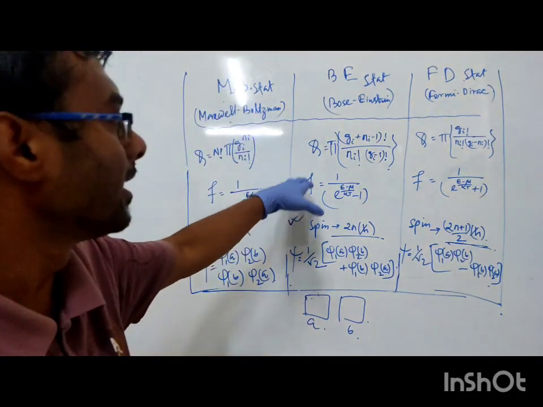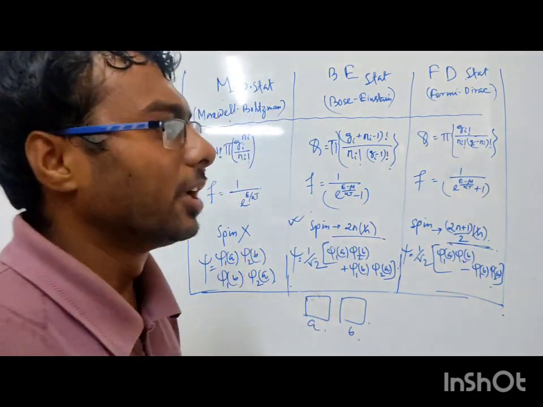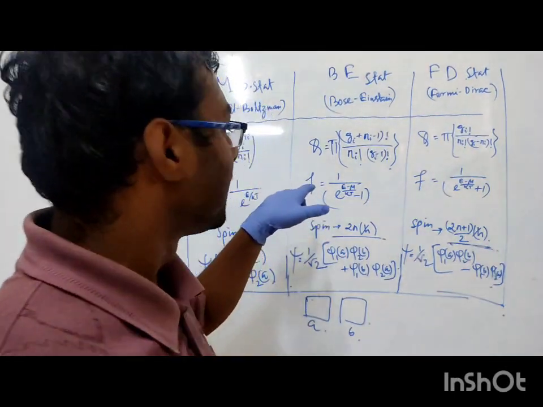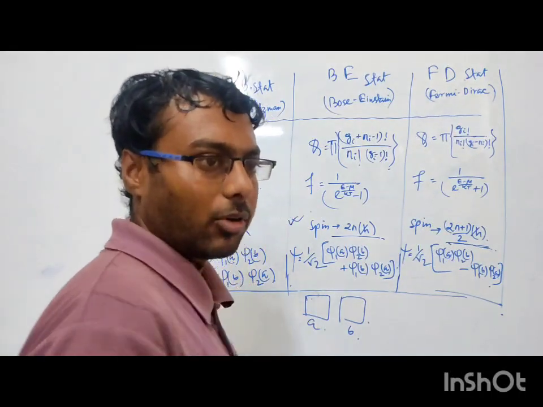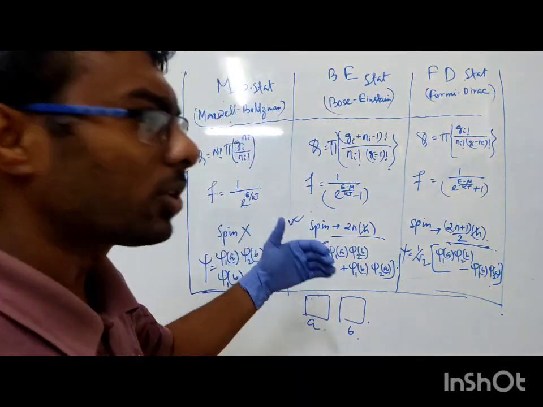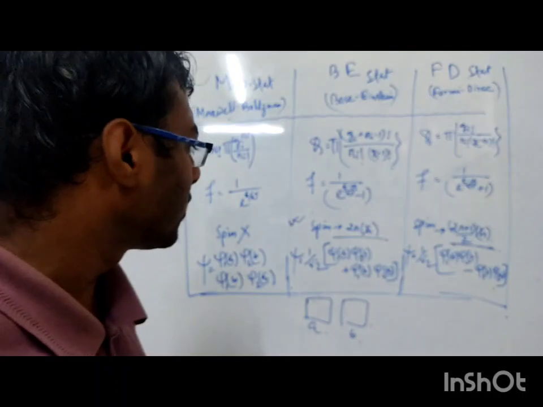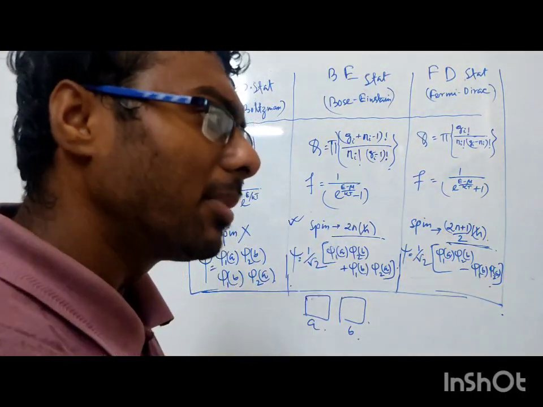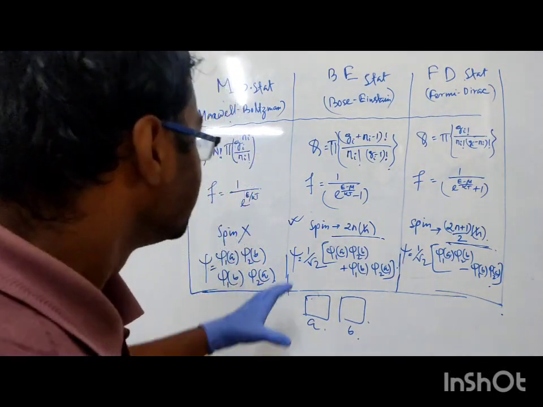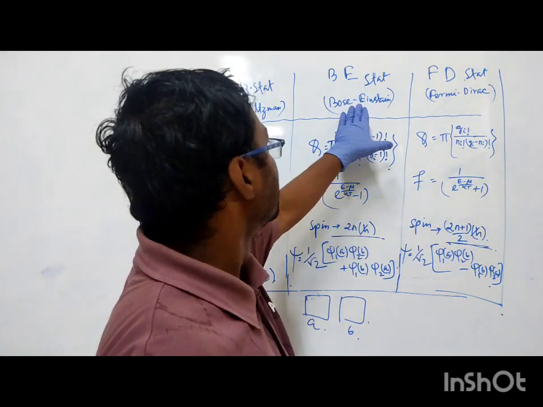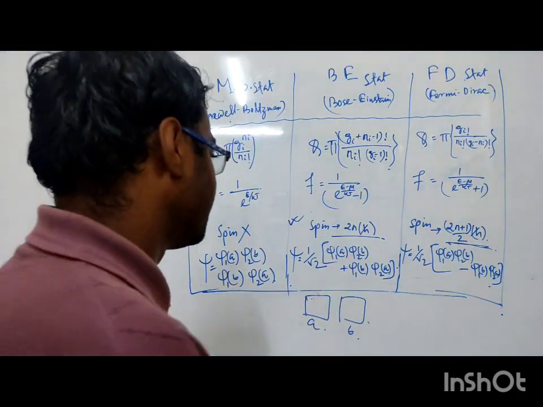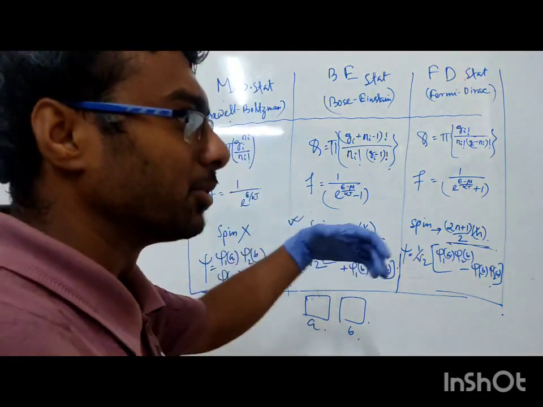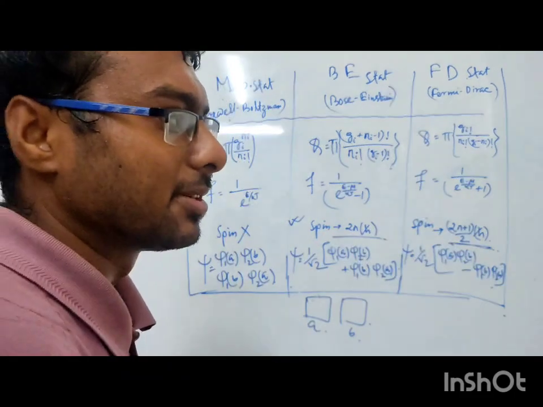But for bosons, any number of particles can access one single state. Another thing is that the total number of particles of a quantum system may or may not be constant. This is the basic difference between Bose-Einstein statistics and Fermi-Dirac statistics. Another is their distribution; different types of distribution we can see here.